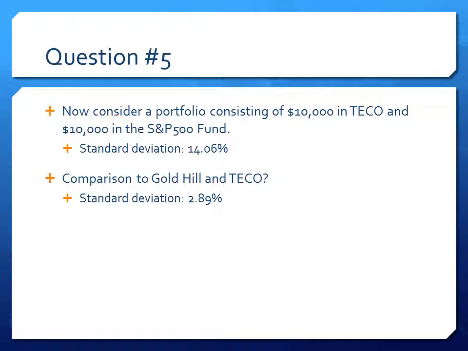Just like the previous question, question 5 now asks what would happen if a portfolio was created with $10,000 in TICO and $10,000 in S&P 500. In this situation, the standard deviation is a lot higher at 14.06%. This makes this scenario a lot riskier than the Gold Hill and TICO portfolio that only had a standard deviation of 2.89%.